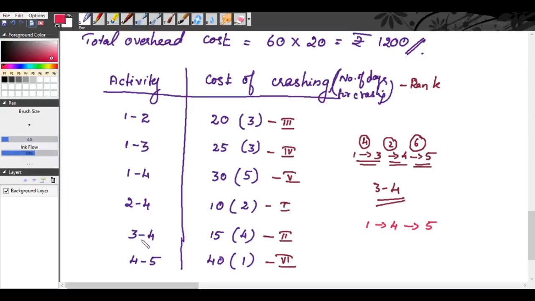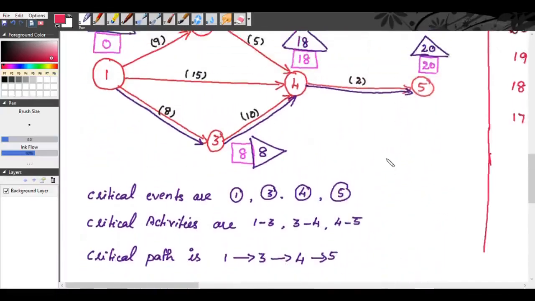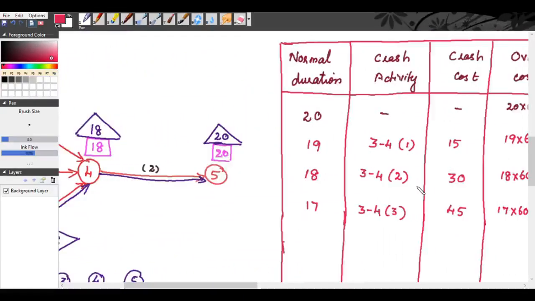For 1, 4 the activity has the 5th rank. 4, 5 has the 6th rank. So again, the lowest rank among these two networks, because these two paths are the critical paths, is second rank, so 3, 4. So we will crash once again the activity 3, 4.